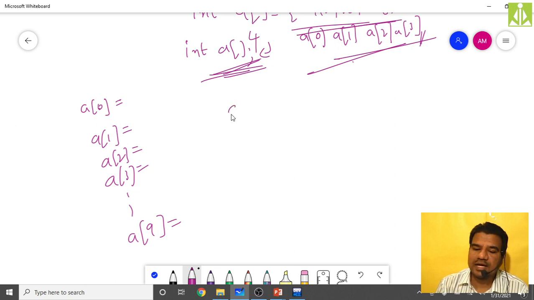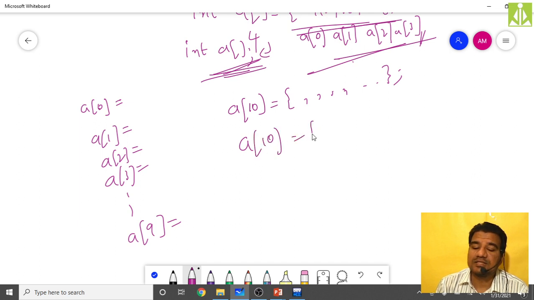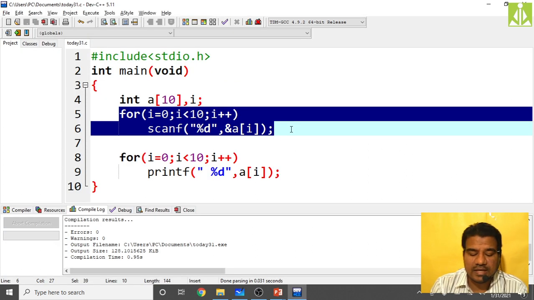Or in one shot also you can assign the 10 values, with the size, and here you pass all your values separated with commas and so on. Like this also you can initialize all the values. If you want to do partial initialization, do it partially, like this. Initialize only 1, 2, 4. That's it, only 3 values I am initializing. So this will become A of 0, this will become A of 1, and the last one will become A of 2, and the rest, A of 3, A of 4 up to A of 9, will all become zeros. Like that we have done.